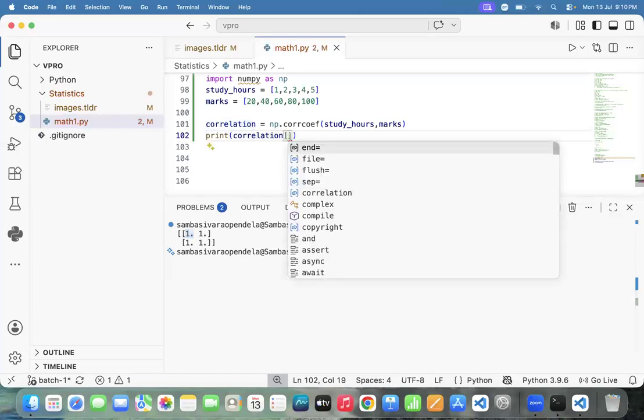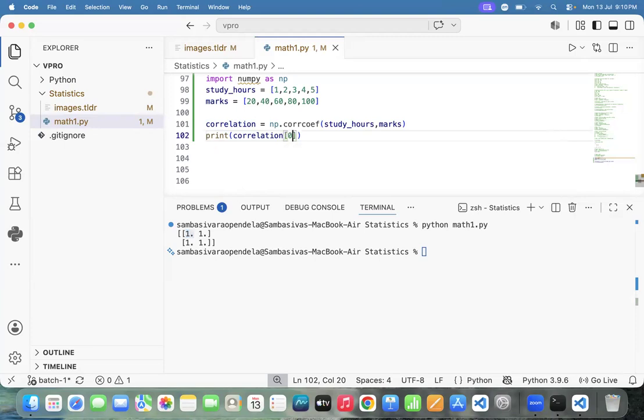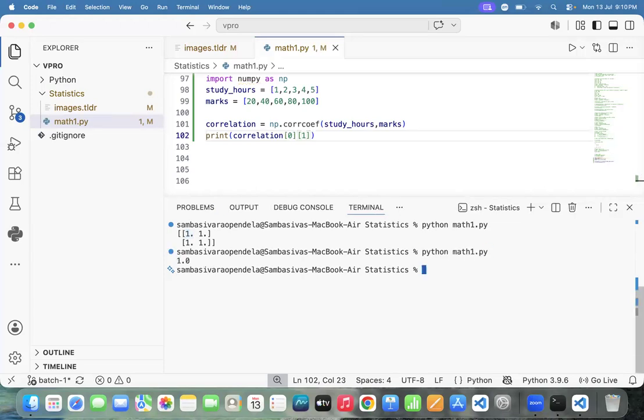How to read the first value? Zeroth row, first column, na? Yes, sir. You may ask, sir, why that one? Maybe NumPy is saying like that. Even if you check with ChatGPT or Google, they are not giving any explanation. To check a correlation, you need to check the zeroth row, first column; that one represents the correlation.